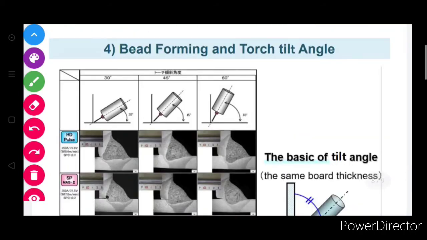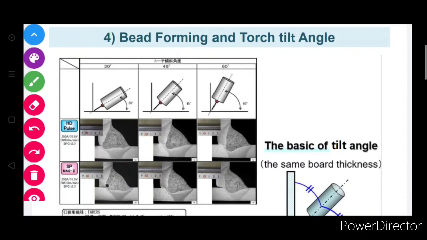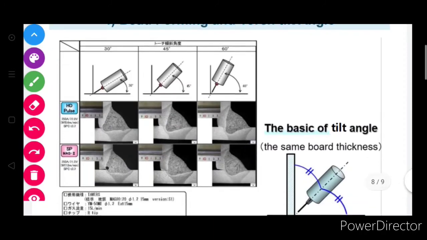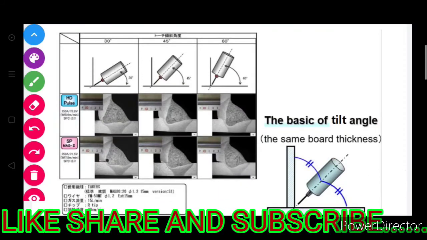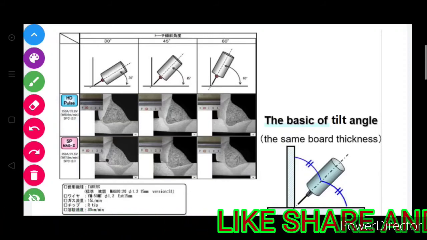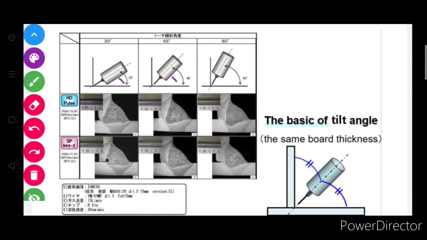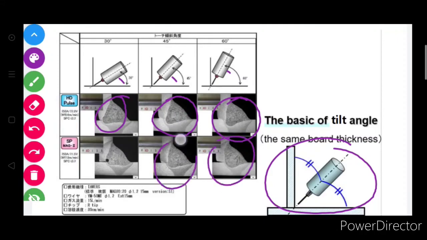Bead forming and torch tilt angles. What is the effect on the bead when you tilt the torch angle? Friends, there are three torch angles: 30 degrees, 45 degrees and 60 degrees. Here also we maintain the same board thickness, and this is the effect on welds as shown in the image.